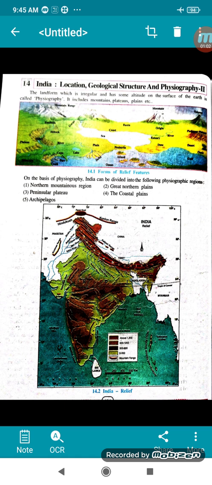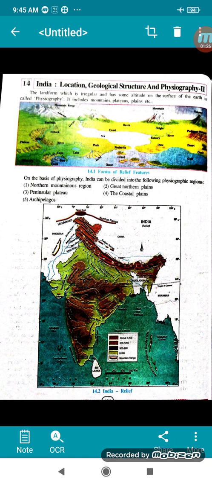So can you see this picture? 14.1 Forms of relief features. These are the different forms of the land: mountain, glacier, foothills, hillock, river, lake, plain, sea, coast, basin, peninsula, island, gulf, desert, oasis, volcano, mountain, plateau, tributary, etc.